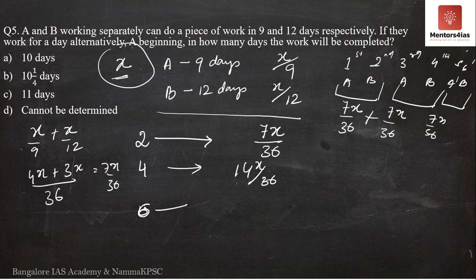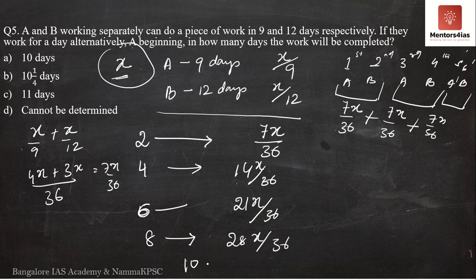After 6 days, 14 plus 7, 21x by 36 amount of work is completed. After 8 days, 28x by 36 amount of work is completed. And after 10 days, 35x by 36 amount of work is completed. So after 10 days, 35x by 36 amount of work is completed. The total amount of work to be completed is x. After 10 days, this much amount of work is completed.